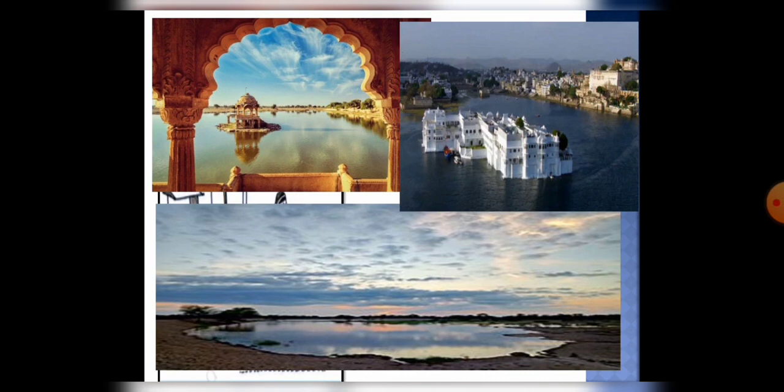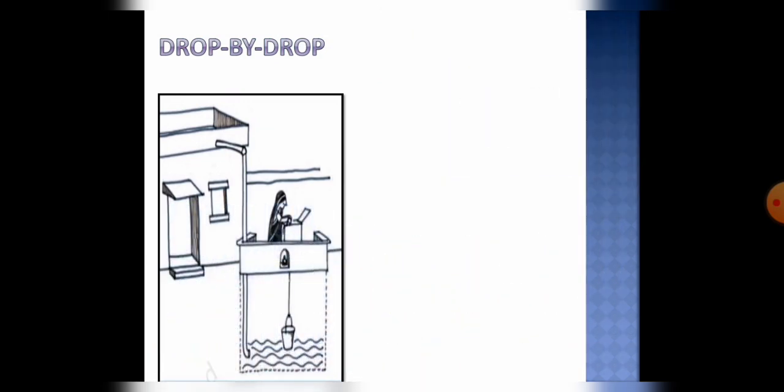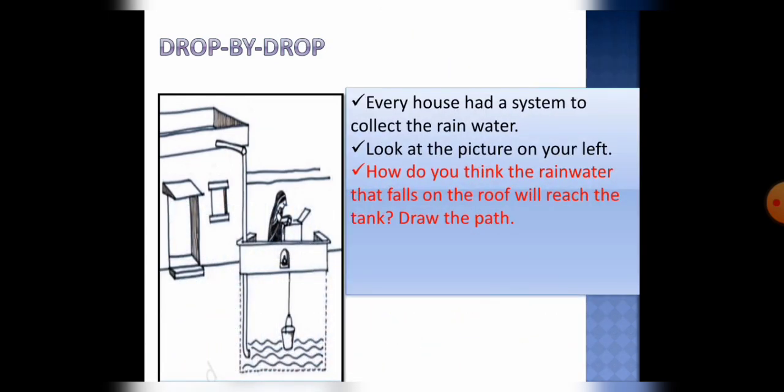Here you can see the picture of lakes and johads they used to make together. And apart from this method, every house also had a system to collect the rainwater. Students, look at this picture on the left side. How do you think the rainwater that falls on the roof will reach the underground tank? For that you will have to draw the path. Now let's see what the path is.